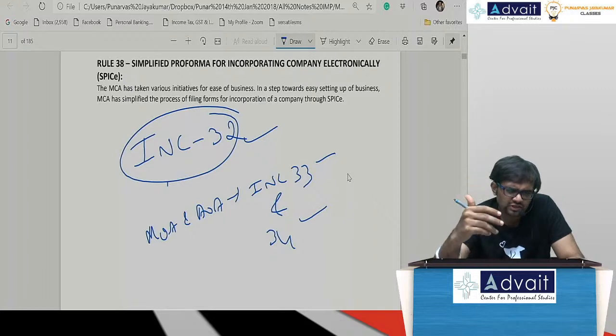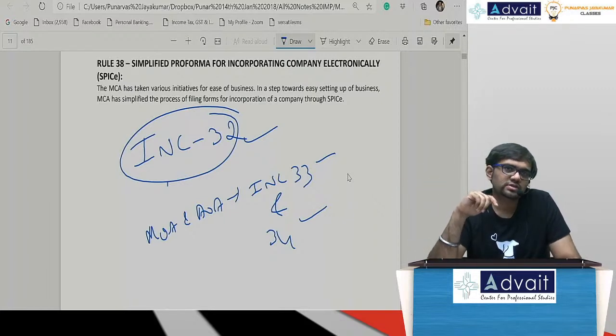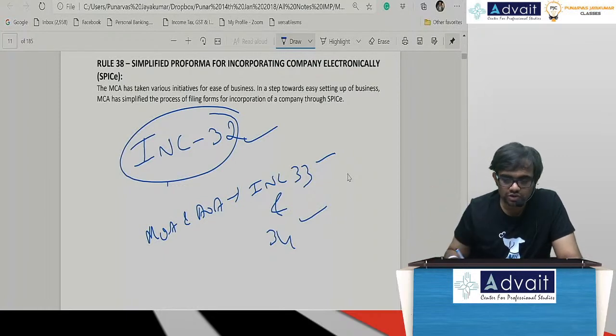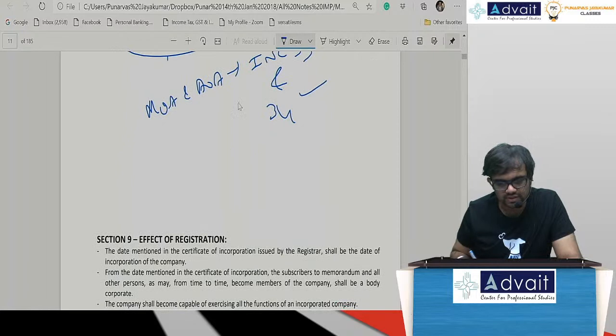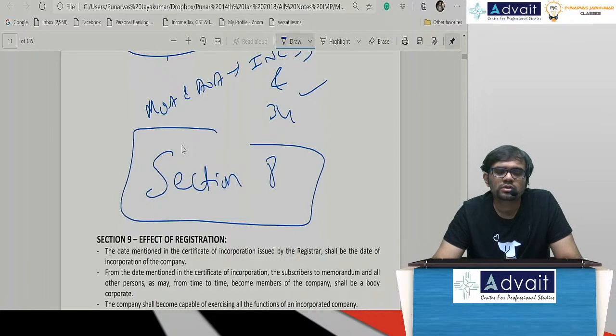Now SPICE was only for normal private companies and normal public companies. They wanted to extend SPICE also to Section 8 companies. Correct? Section 8 companies. They have to extend it, sorry. That is the amendment now.